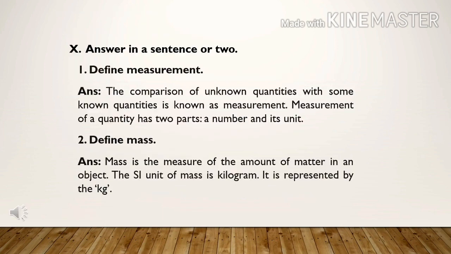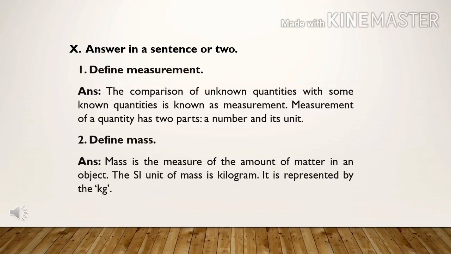Tenth Roman letter, answer in a sentence or two. Question number 1. Define measurement. Answer is in page number 2, introduction para, 8th line. The comparison of an unknown quantity with some known quantity is known as measurement. Measurement of a quantity has two parts, a number and a unit.